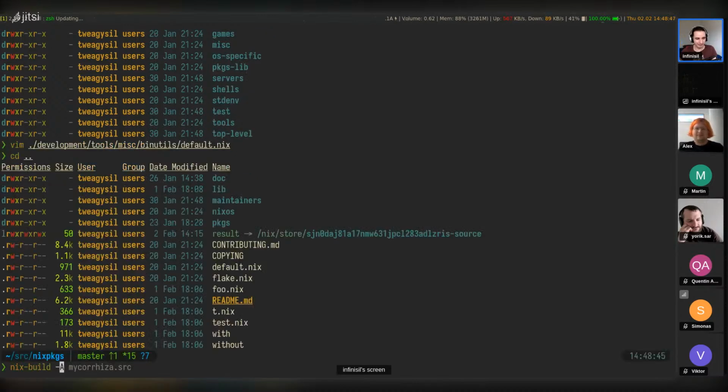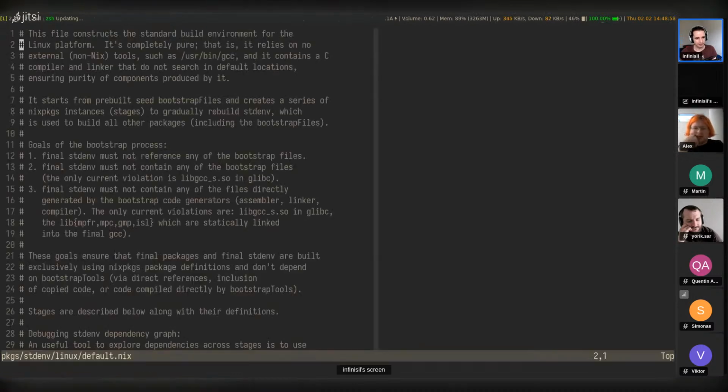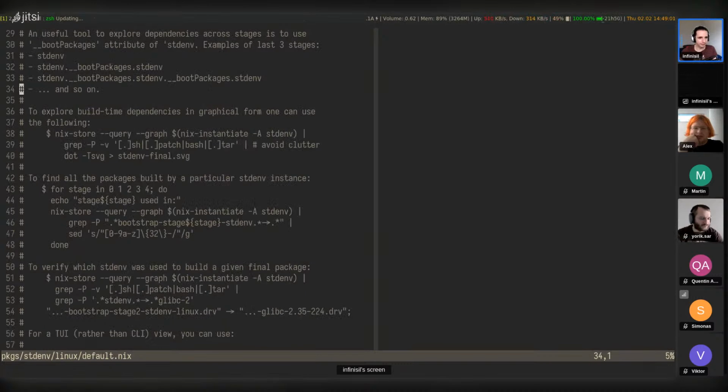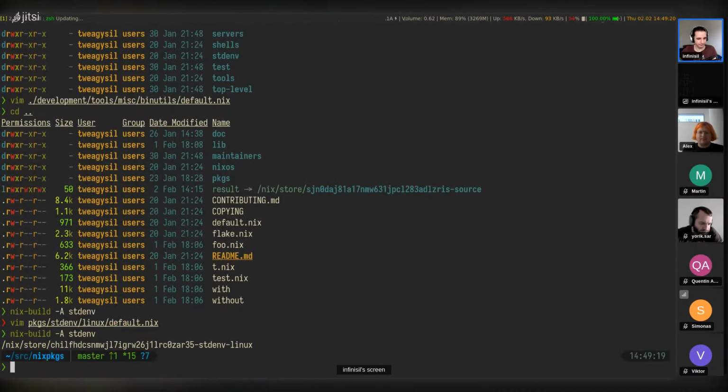We could also look into it a bit more with this. So in this file here, the stdenv Linux default, we have a lot of comments, and there's also some examples down here of how to explore the dependencies of the stdenv. Let's start with just these kind of things here. So let's dig into this. Let's do a nix-build -A stdenv at first and look at the dependencies with nix-store -qR.